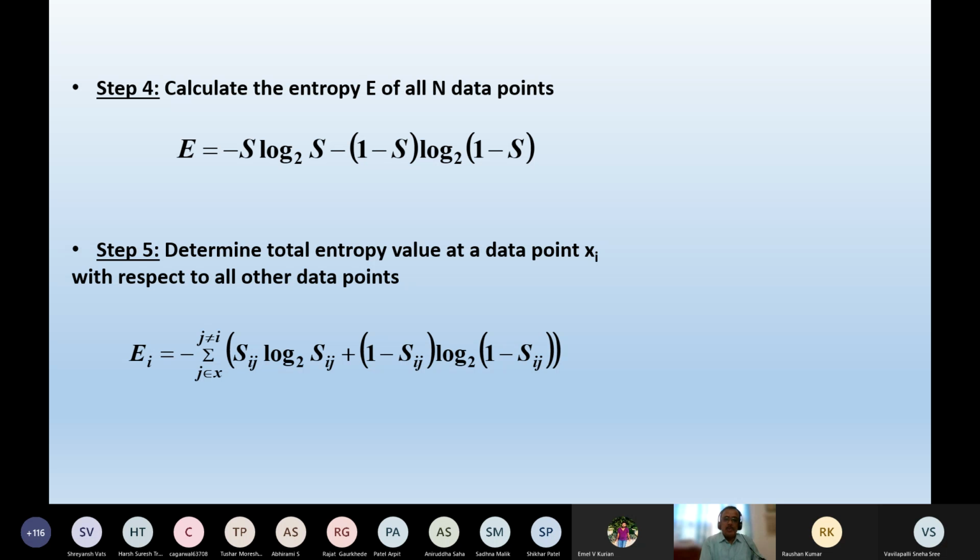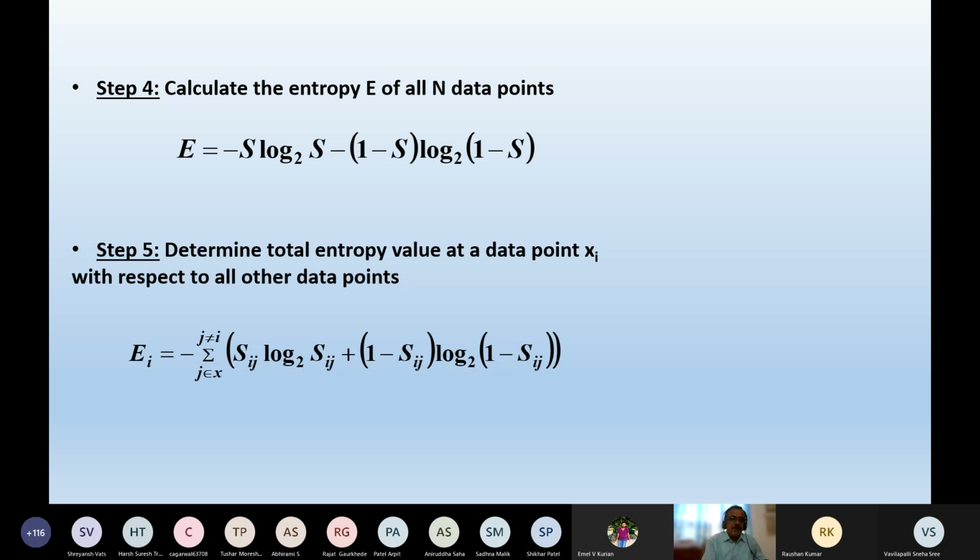Then log base 2 of 1 is equal to 0. So I get entropy equal to 0 when the similarity is equal to 0.